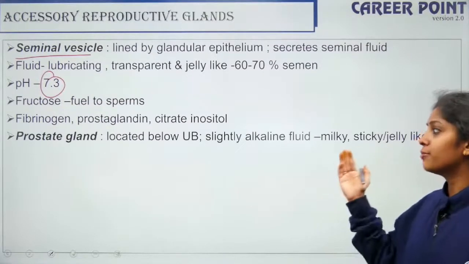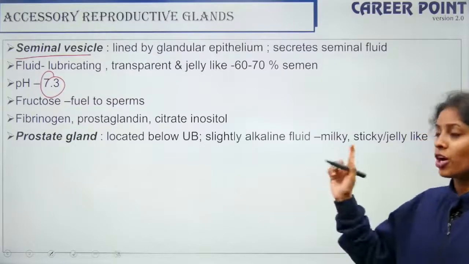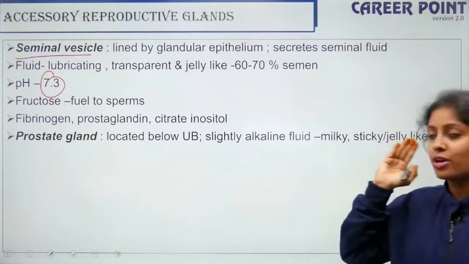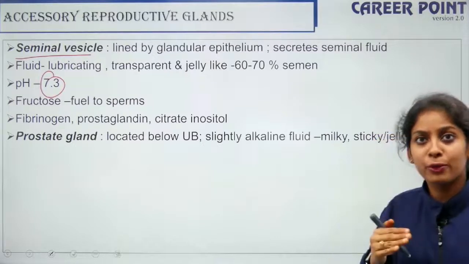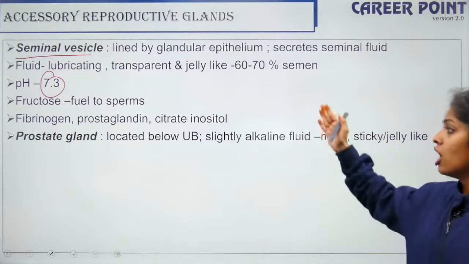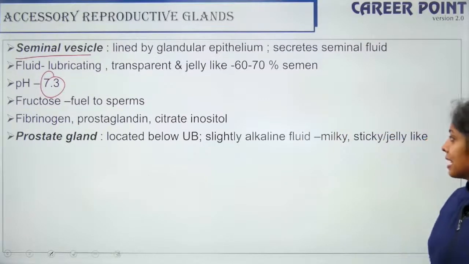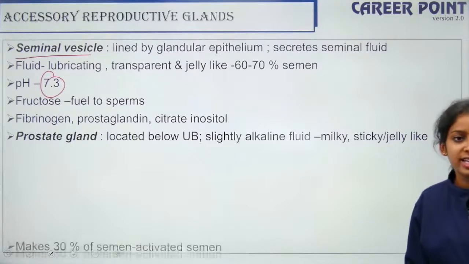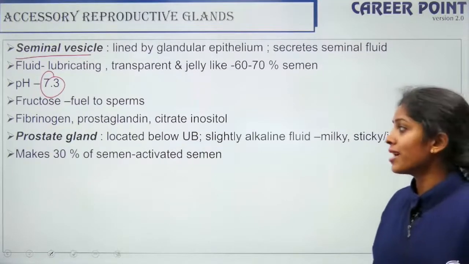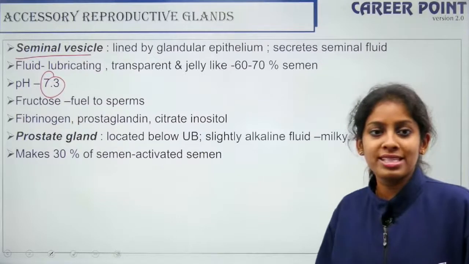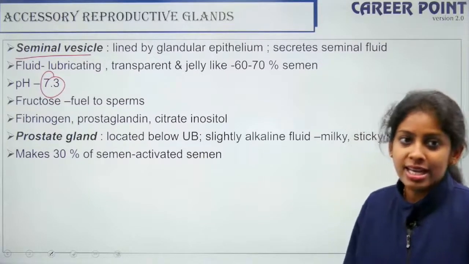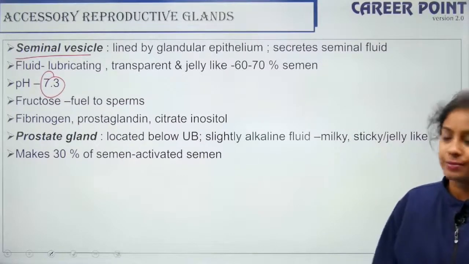So they are located below the urinary bladder. So the prostate gland is single, it is not paired. Only your seminal vesicle and the bulbourethral gland are paired. Okay. So this has a slightly alkaline fluid. It is milky, sticky, jelly-like. Alright. So it makes 30% of the semen. So it makes the activated semen. Alright. Very sticky.